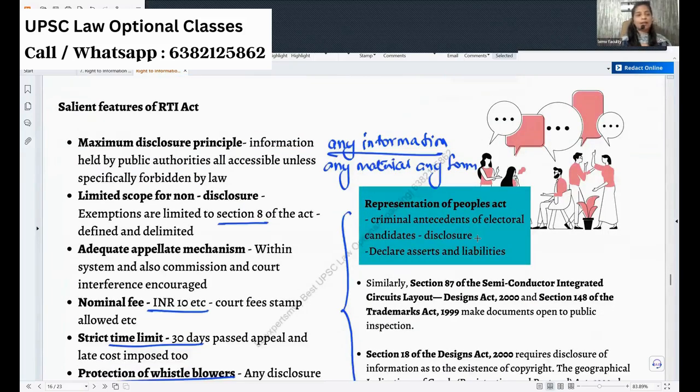Now, coming to an important area which is repeatedly asked, that is the salient features of the RTI Act. Okay, so it cannot be the common ones that everyone says. When you come to salient features, try to give the salient features and link it.